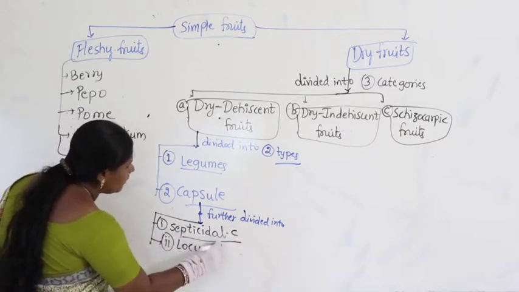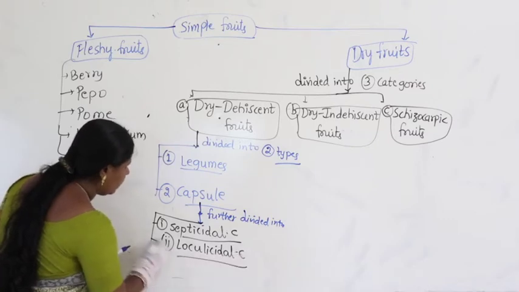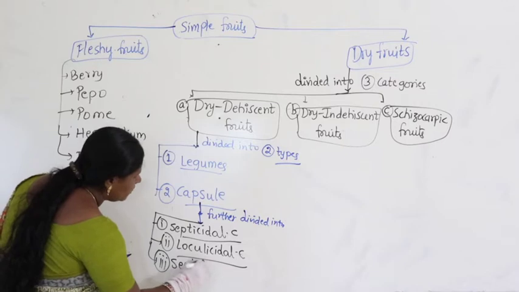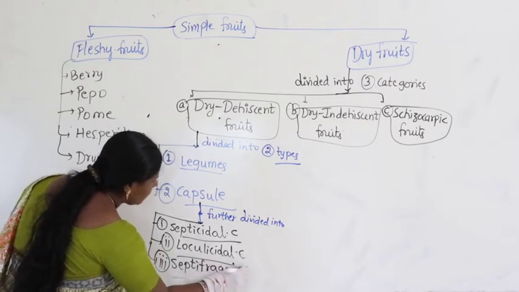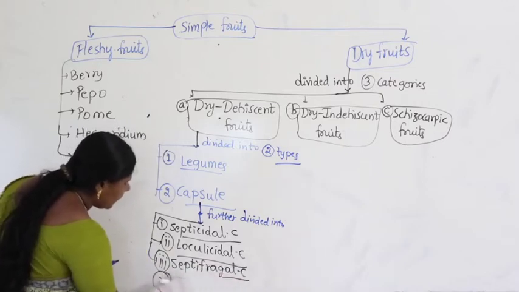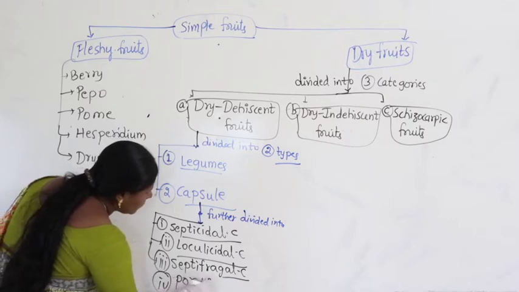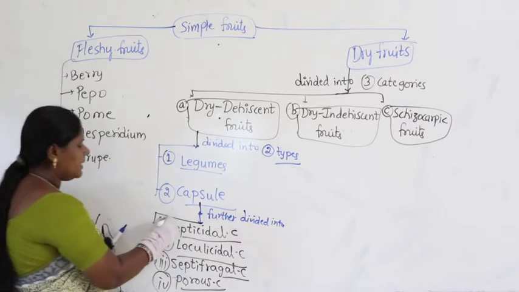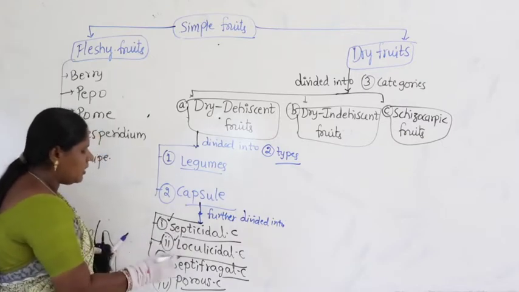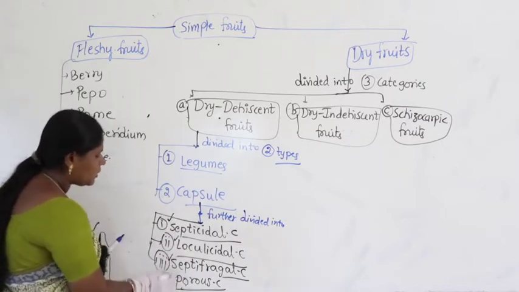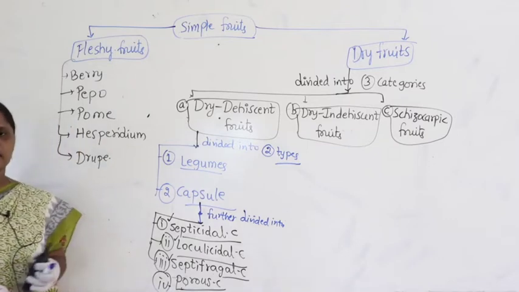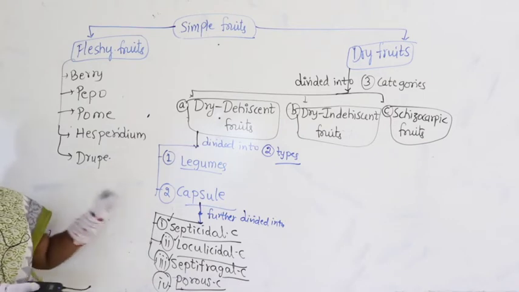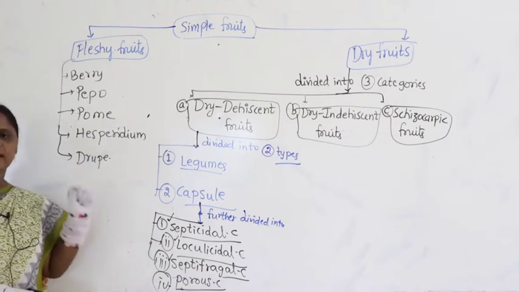Then loculicidal capsule, then septifragal capsule, and then porous capsule. What are the categories under this? Septicidal, loculicidal, septifragal, and the last one is referred to as porous capsule. Individually we have to discuss each and every category along with the examples.